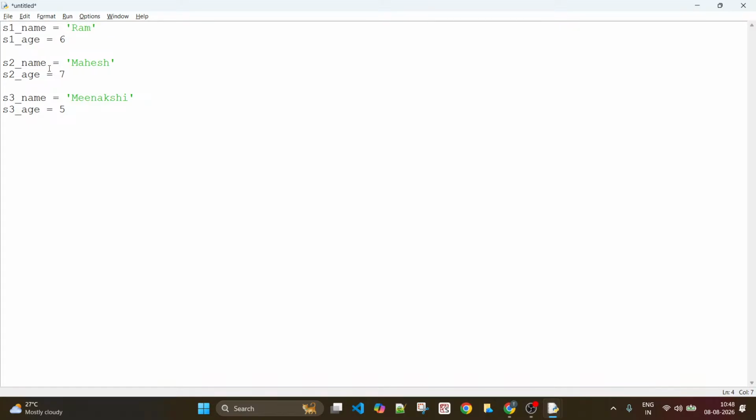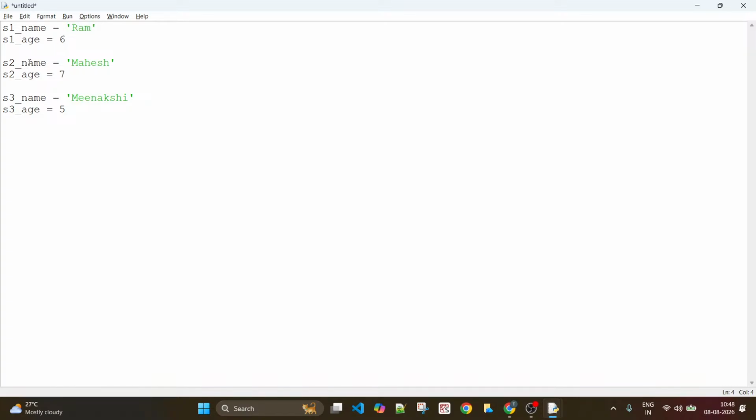Once I decide that these are the 5 details, or the 3 details, or the 2 details that I want to maintain for each student in my system, the properties are not going to change. For the first student, the property is name, but the value of that property is Ram.